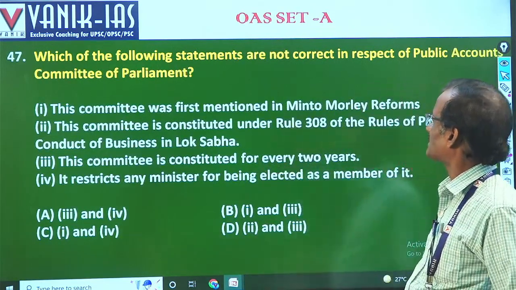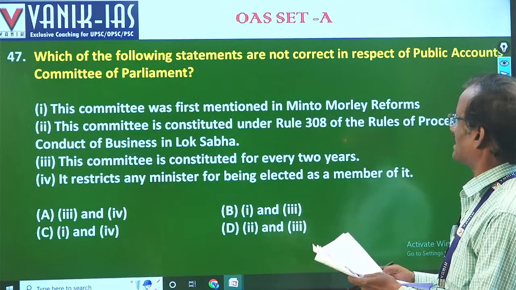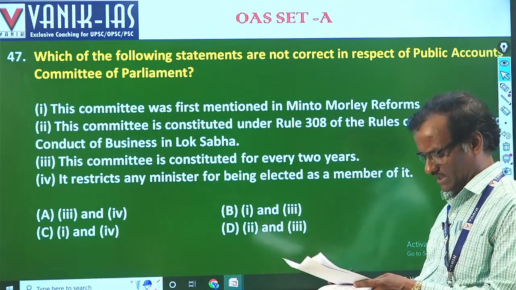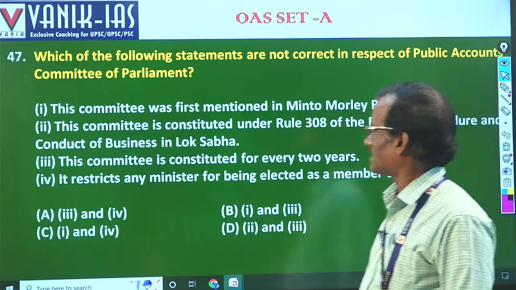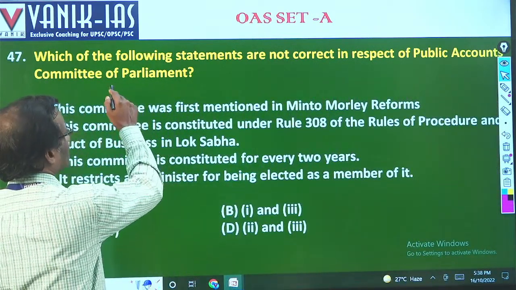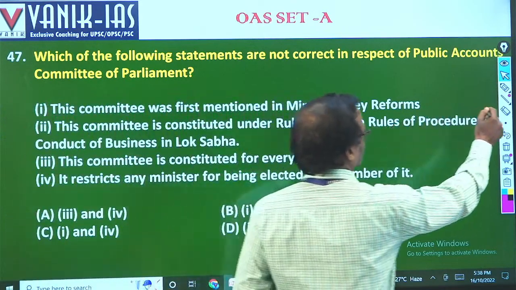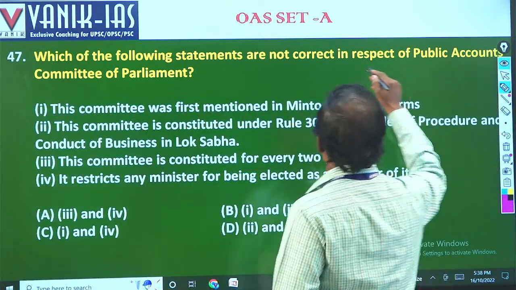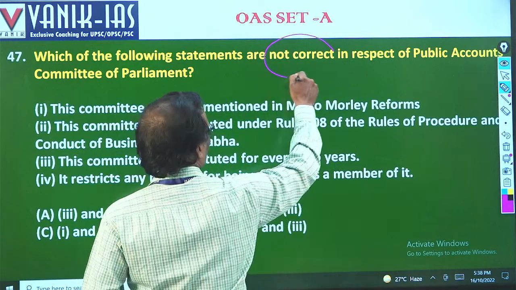Which of the following statements is not correct in respect of the Public Account Committee? Look at the question carefully. It is asked which is not correct. Focus on this point.